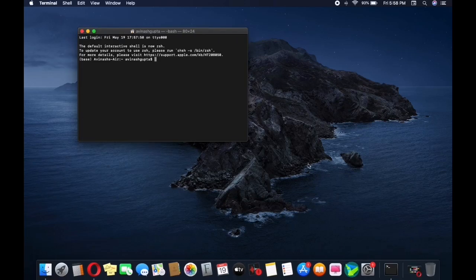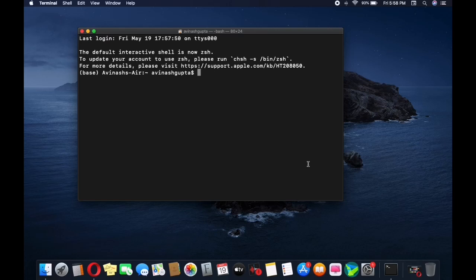So let me open up the terminal. Before watching this video, you need to watch another video that is linked in the description. First of all, you have to get this base. To get this base, you need to go and watch that video. So here we have to say conda activate, and I want a given environment. I'll paste this up here.